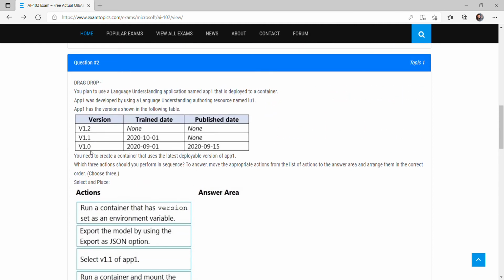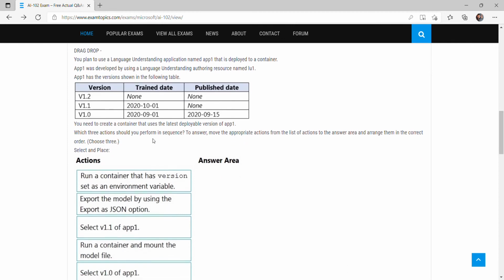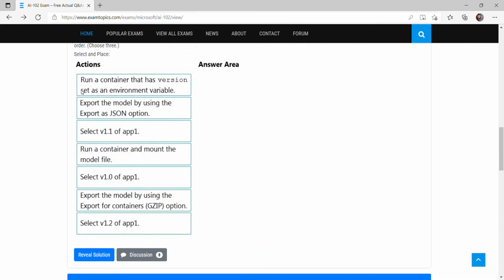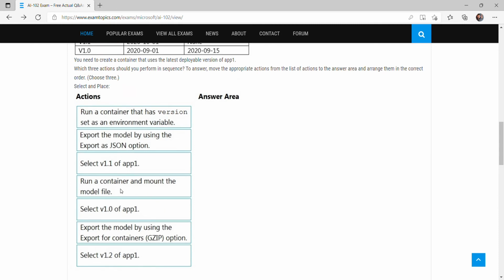So what we actually have to do is first select the version, right? We have three versions available, and we have to deploy the latest one. As per our knowledge, the latest version is 1.1, so we will select this version. Now we have to deploy it into a container, right? What are the other options? The other options are run a container and export the model. First we have to export the model, and after that we have to run a container.